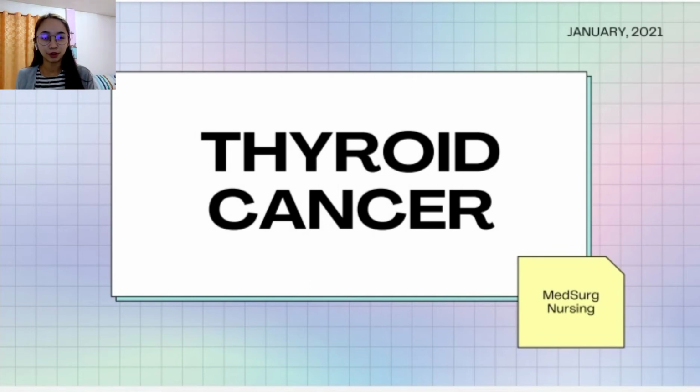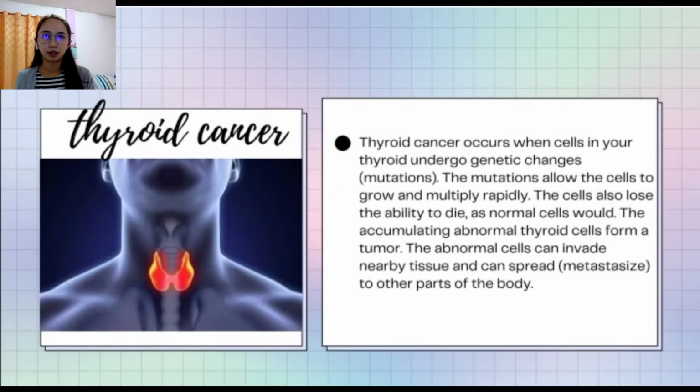So, let's start. Thyroid cancer is the cancer that occurs when cells in your thyroid undergo genetic changes, or what we call mutations. These mutations allow the cells to grow and multiply rapidly. These cells also lose the ability to die as normal cells would. The accumulating abnormal thyroid cells form a tumor. These abnormal cells can invade nearby tissues and can spread, or metastasize, to other body parts.